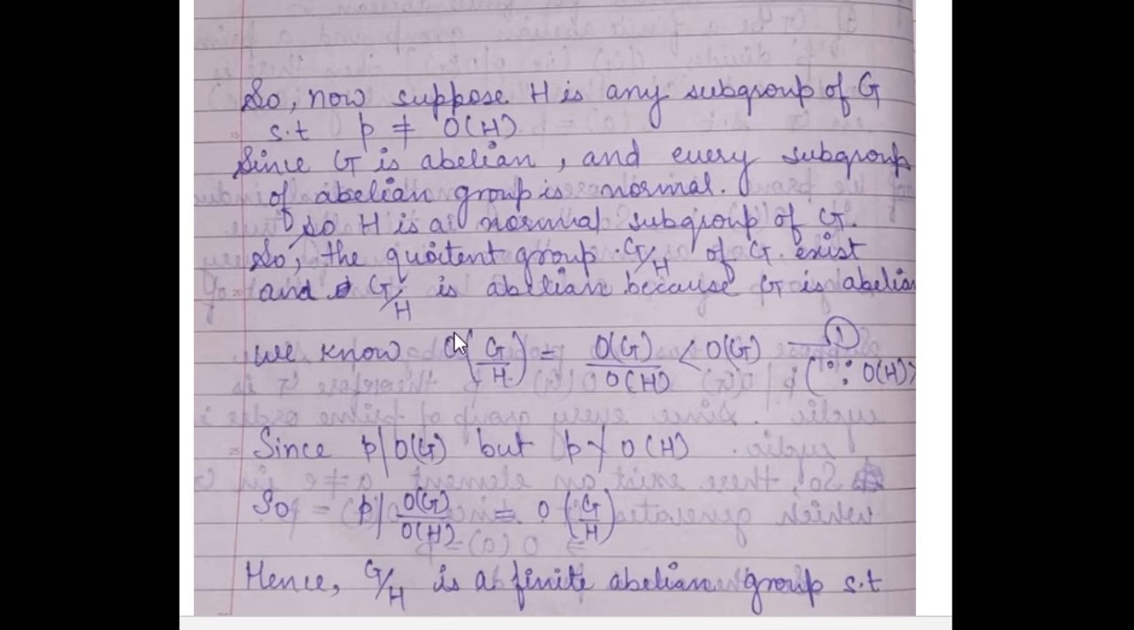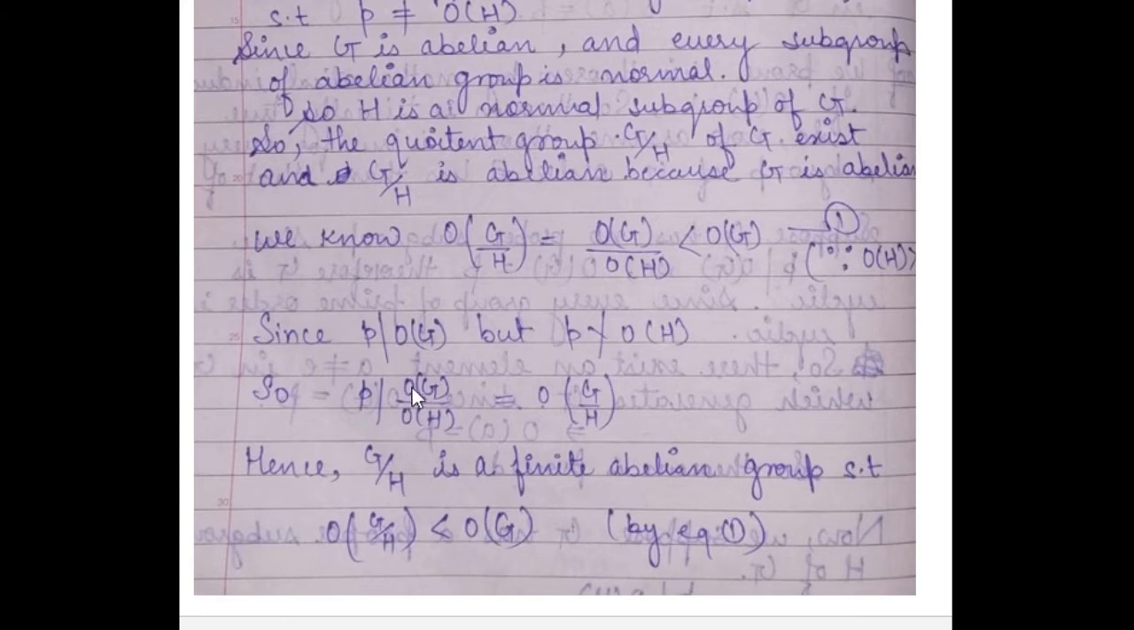Now, by the property of quotient groups, we know that the order of G/H is equal to the order of G upon the order of H. And since the order of H is greater than 1, this implies the order of G upon the order of H is less than the order of G. But P divides the order of G and P does not divide the order of H, as we have supposed. So P divides the order of G/H by the property of divisors.